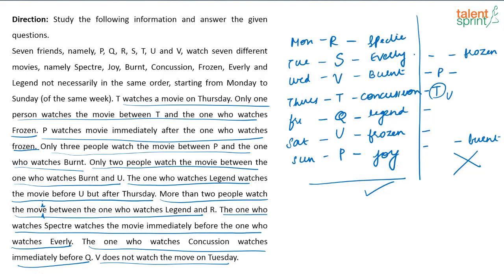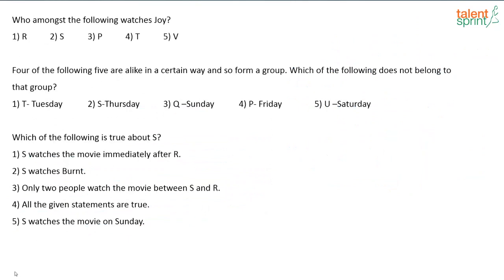Monday R Spectre, Tuesday S Everly, Wednesday V Burnt, Thursday T Concussion, Friday Q Legend, Saturday U Frozen, and Sunday P Joy. Okay, let us look at the questions that follow. Who amongst the following watches Joy? So who is watching Joy?